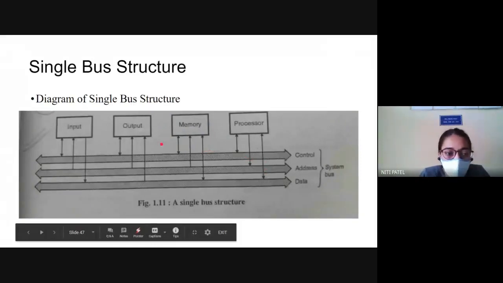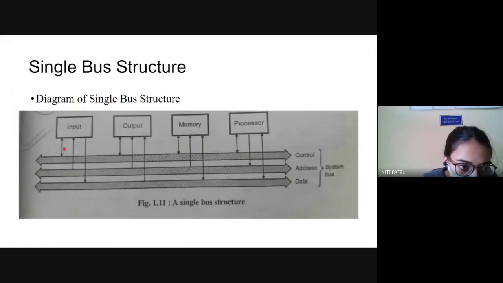Now if you see the arrow, this is bidirectional. Bidirectional means input is connected to control, and control is also connected to input. That means input can give data, and control can also give data. That is what bidirectional is. Bidirectional means both can transmit the data at the same time. Now if you see, the address bus is unidirectional. Address bus is unidirectional means the address bus can only transmit to the input.